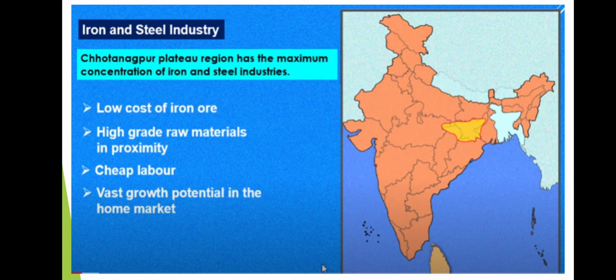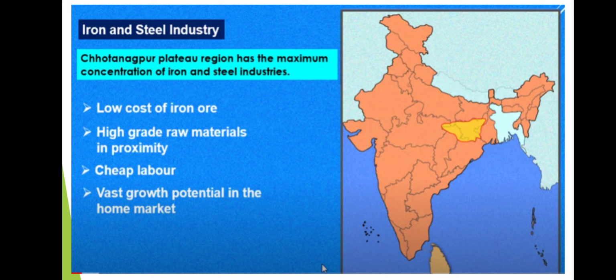High grade raw materials is proximity. Proximity means what, children? Close by. And cheap labor also available. Vast growth of potential in the home market also. Vast growth of potential means what? We are capable in the home market. Okay, we can sell and we can buy in the home market also, in the international market, not in the Indian market. So these are the reasons for the concentration of iron and steel industries in the Chota Nagpur region.